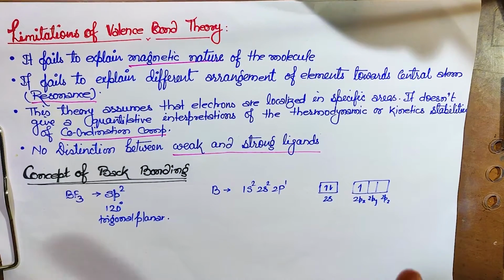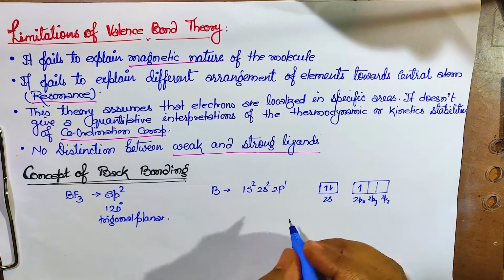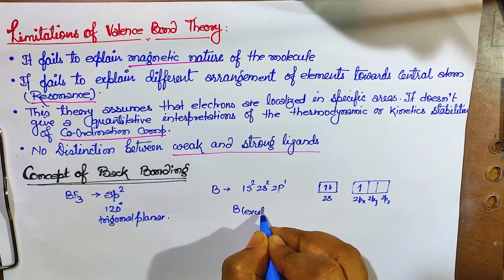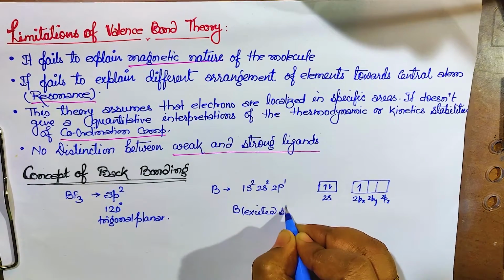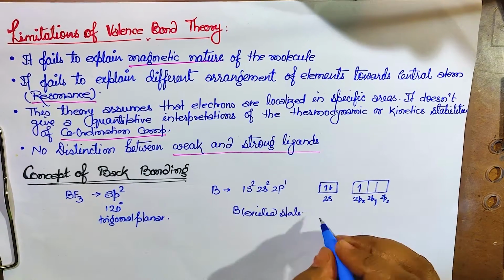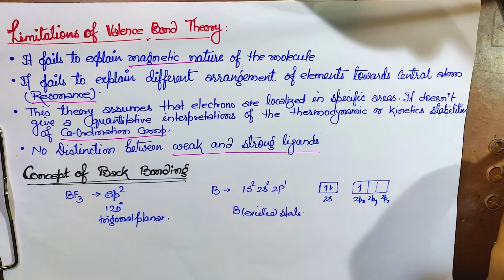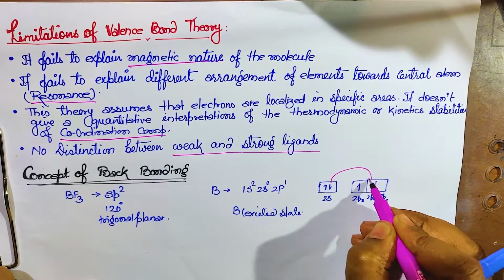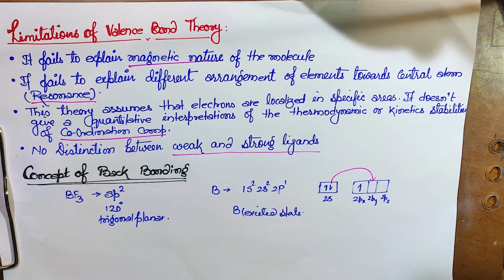No, actually boron in its ground state doesn't react. It exists like that. But what will happen if boron goes into the excited state? If we send it to the excited state, one electron of boron will transfer to the next orbital.